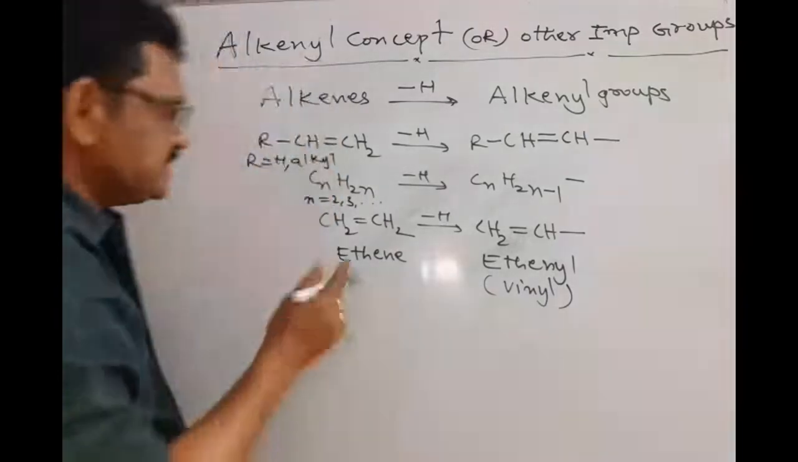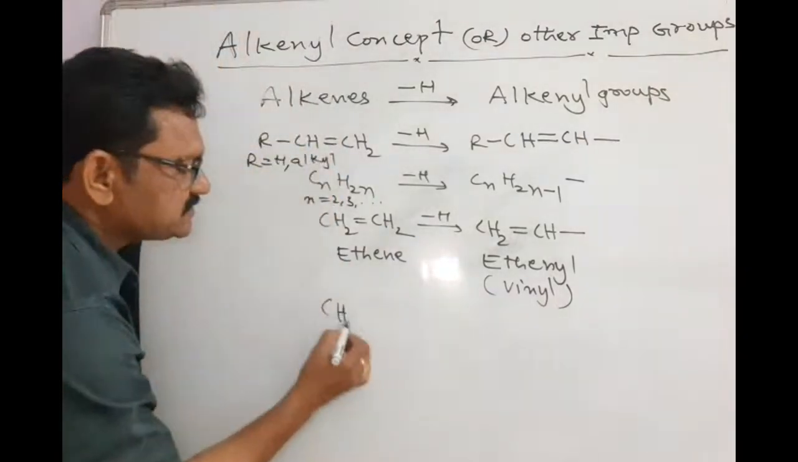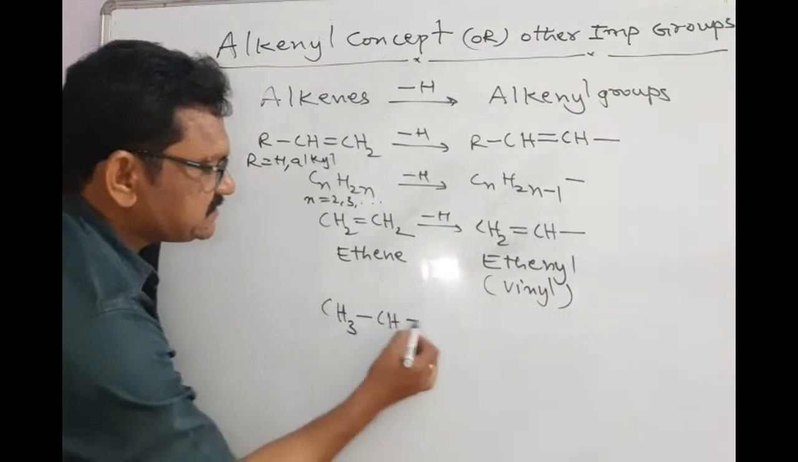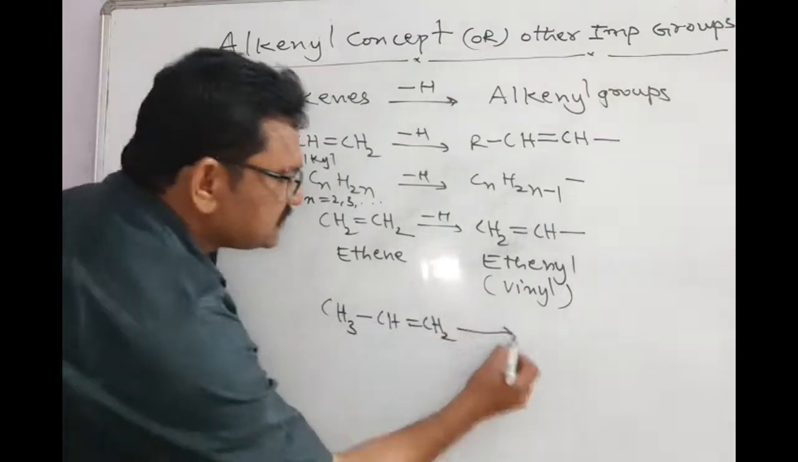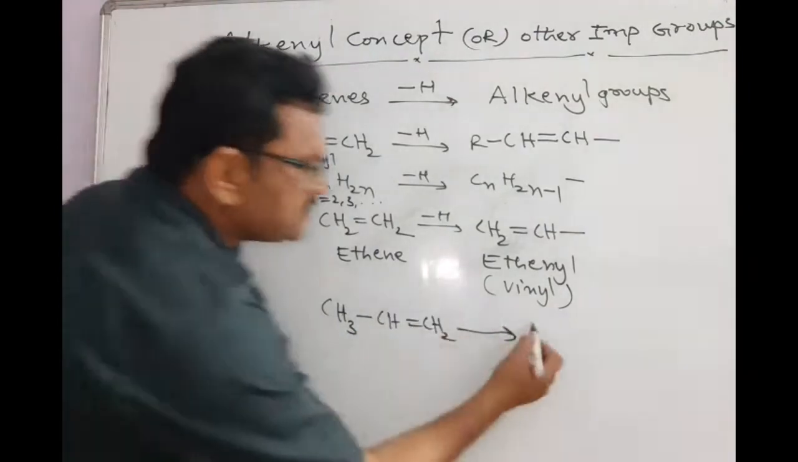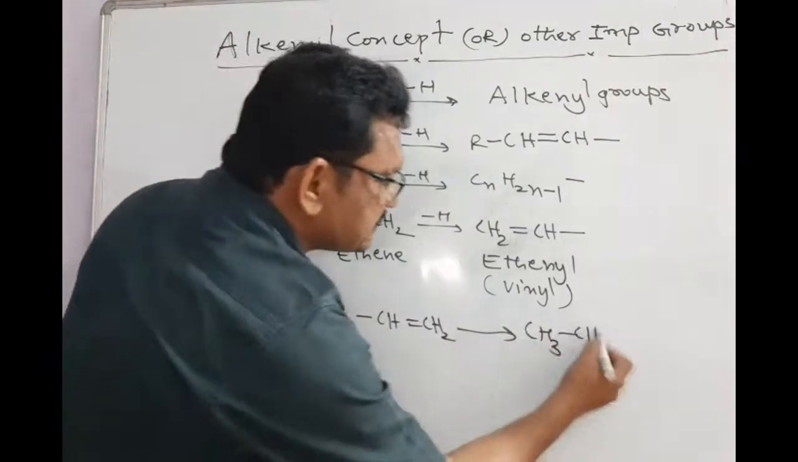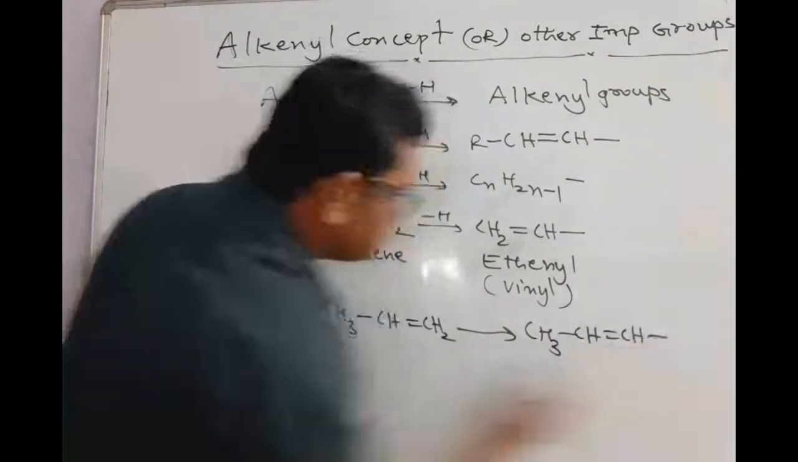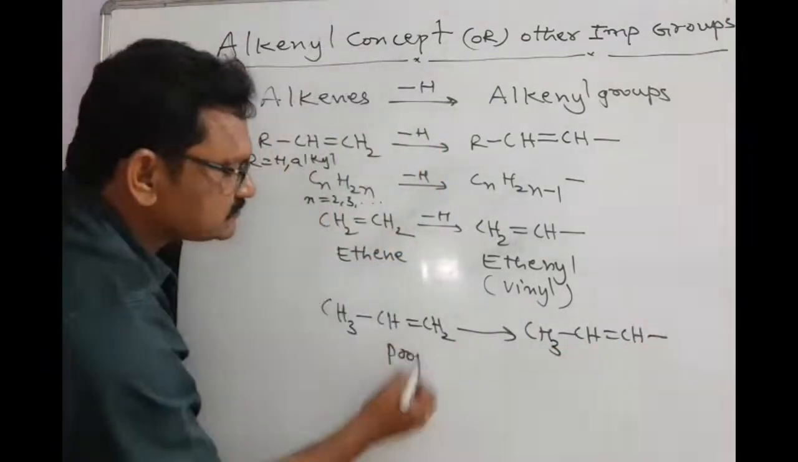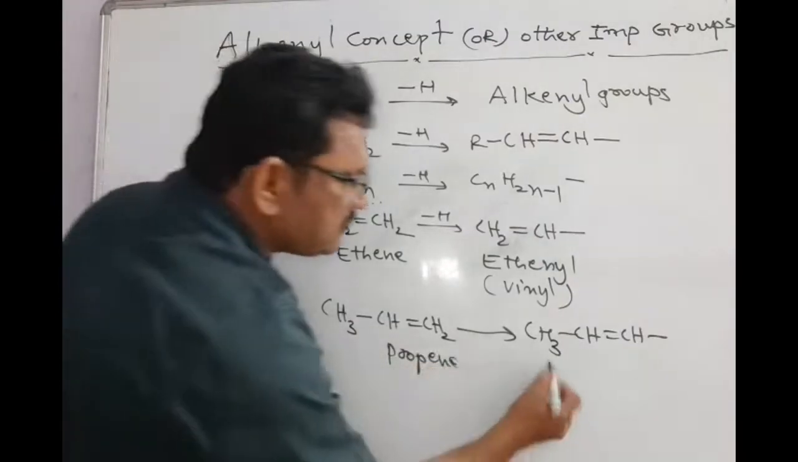See here, I am writing another one: CH3-CH=CH2. Just remove one hydrogen here, giving CH3-CH=CH with a bond. This is propene. Here it is called what? Propynyl.